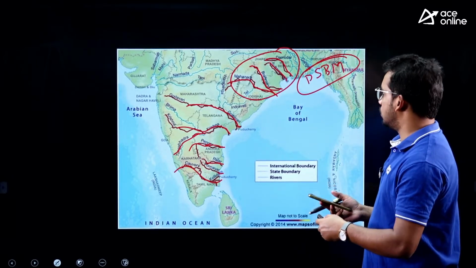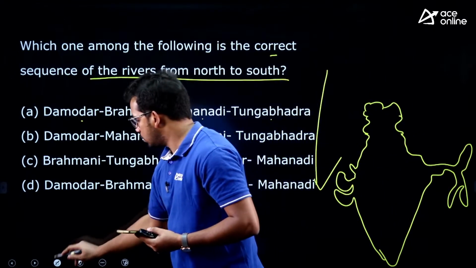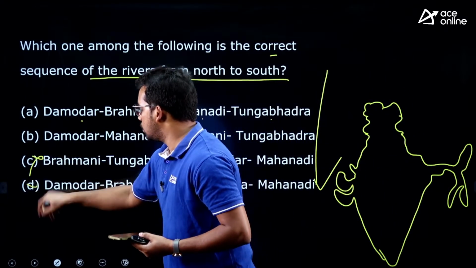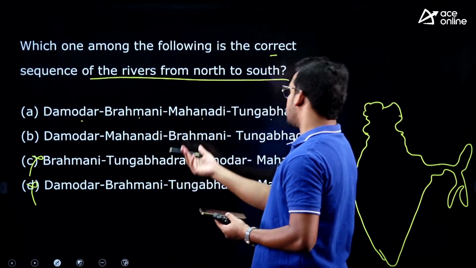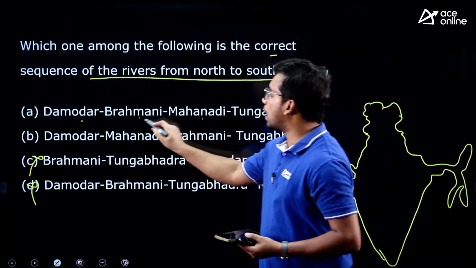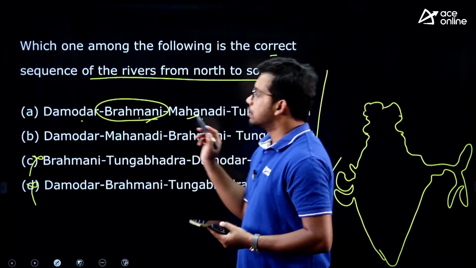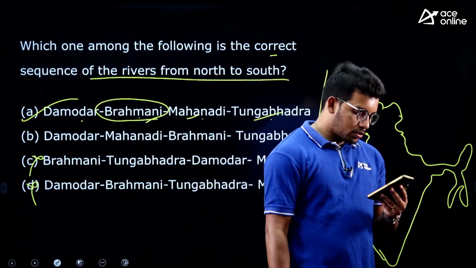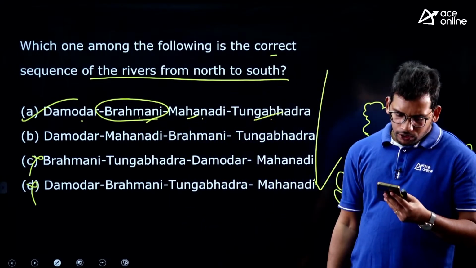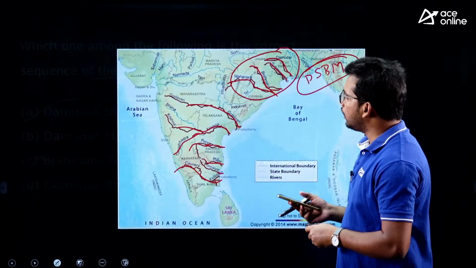Now try to answer this. DSBM we have. First we have to get Damodar, that is the basic thing, so you can eliminate 2 options. After Damodar, Subarnarekha they did not ask, B is Brahmani. So Brahmani should be the second, followed by Mahanadi and Tungabhadra. So the answer is A, from north to south. Sanket has answered it correct, Kesav has answered it correct, fine.